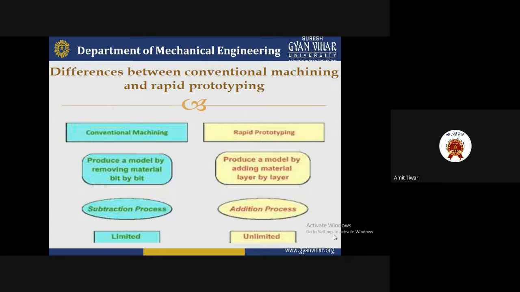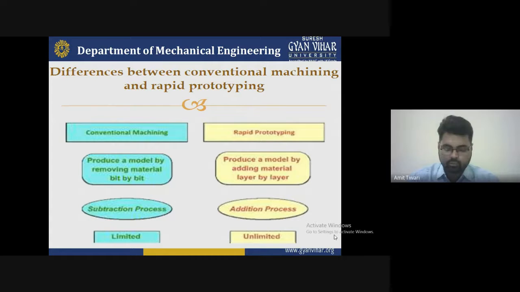If we are working with a conventional machine, that is a material removal process. It removes material from the surface of the workpiece. These are some of the disadvantages we are facing, and they will be overcome by rapid prototyping machines. So it is a benefit.